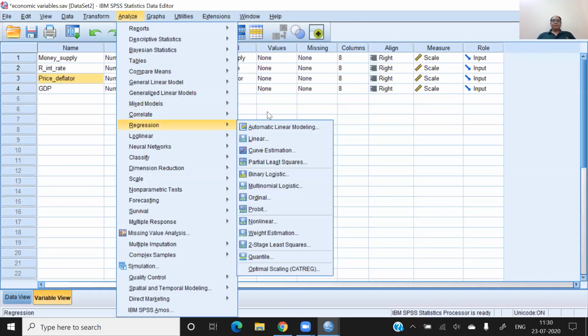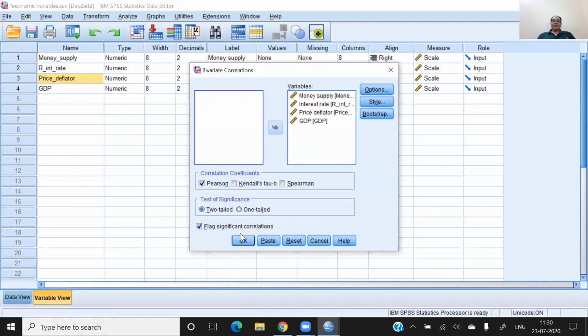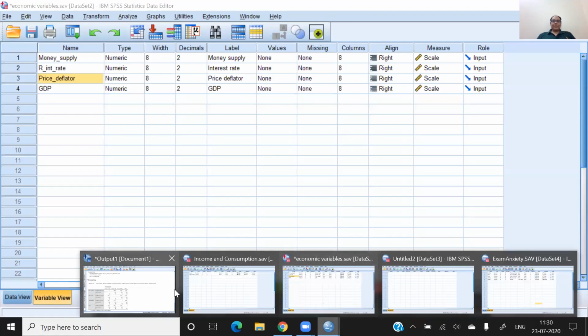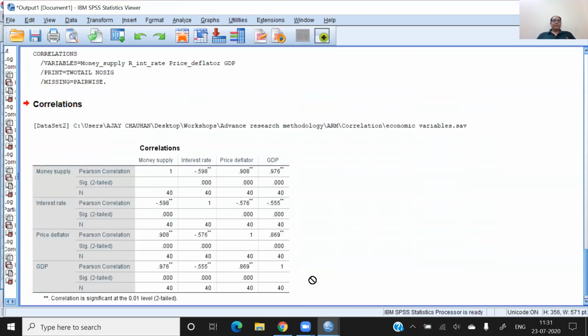So now let's see the relationship between them. We found that the price deflator has a significant impact on the money supply, interest rate, GDP, and all. Now you can see that all the relationships are found to be significant.